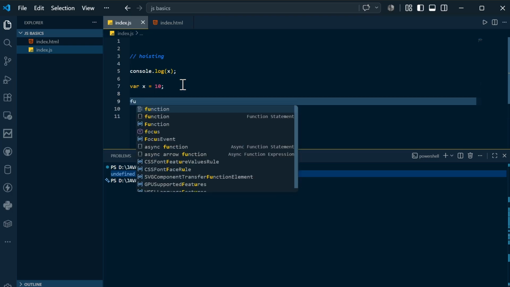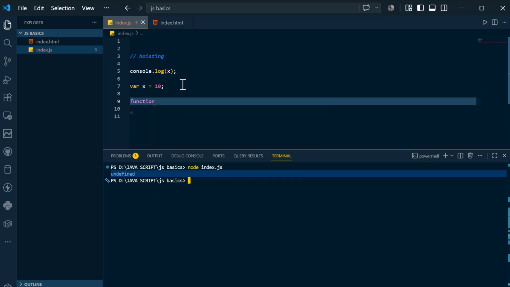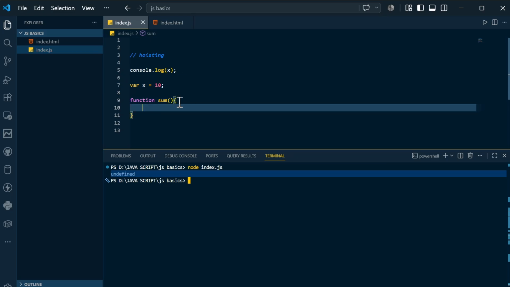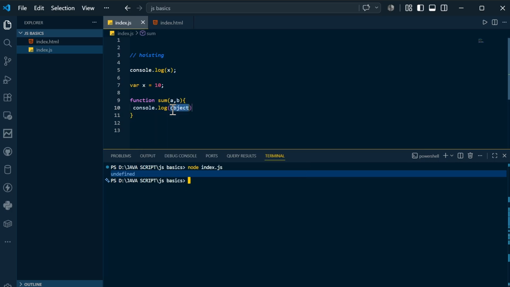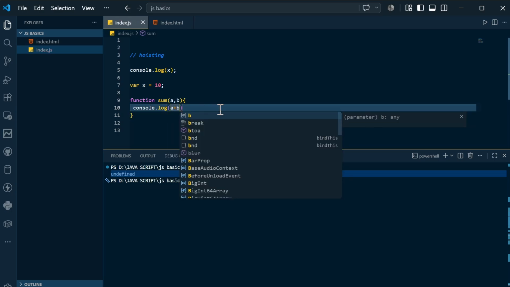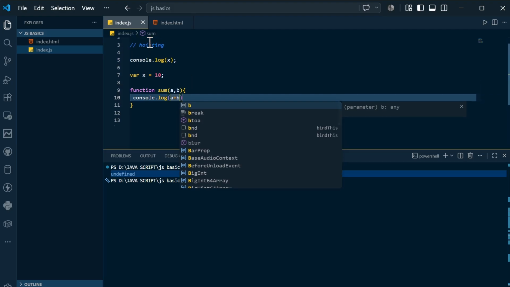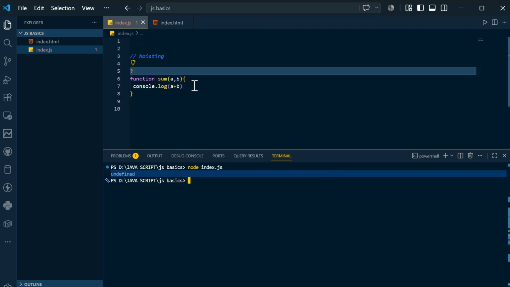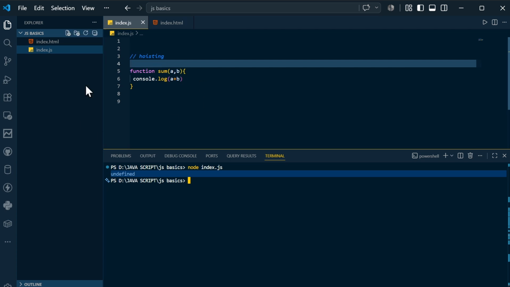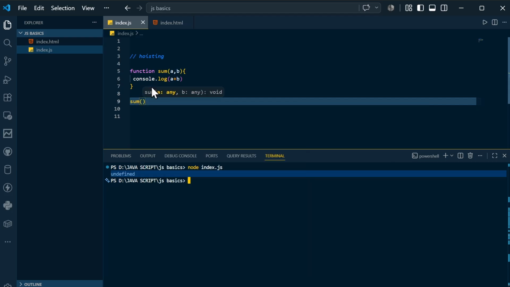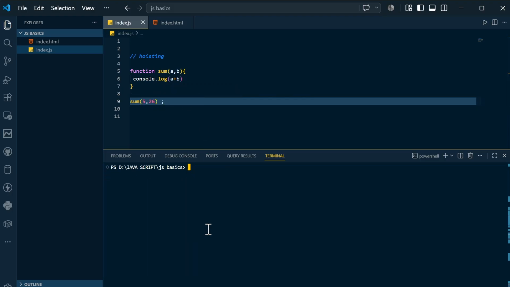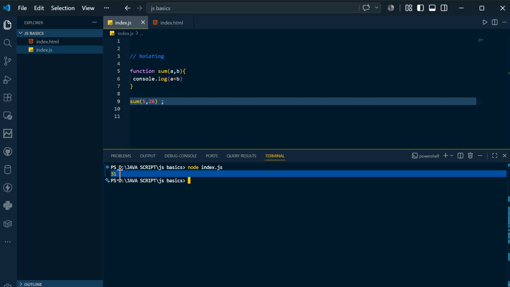Now let's say I want to play with functions. Let's say a function called sum. This sum can accept two parameters, a and b, and I will print a plus b. For simplicity, I will comment out these two, or remove this. With the variable you got that. Now I declared a function. After this declaration, I will call sum with two numbers, let's say 5 and 26. Now if I clear the terminal and call this, you will get the output. That's as simple as that.